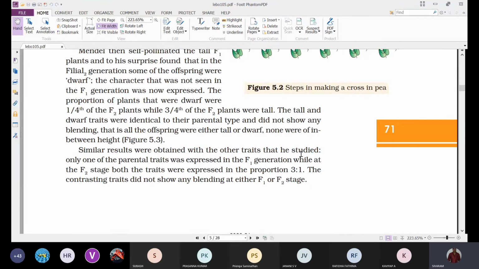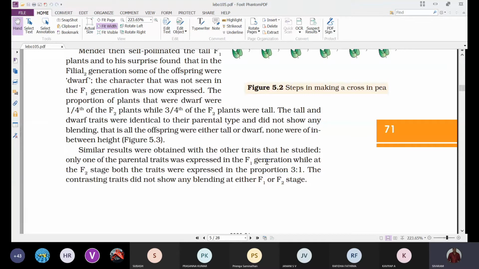Only one of the parental traits was expressed in the F1 generation, while at the F2 stage both the traits were expressed in the proportion of 3:1. That is 3/4 and 1/4, so in the ratio of 3:1.